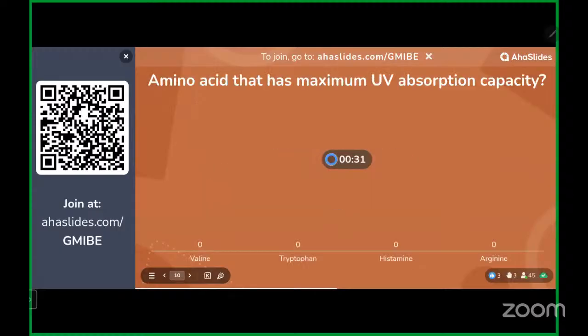Which amino acid has maximum UV absorption capacity? This is a fact-based question. Think about the aromatic amino acids. And in case you're looking for another clue, this one has a bulky side chain and absorbs light at 280 nanometers. I hope now your brain is signaling you the right answer.